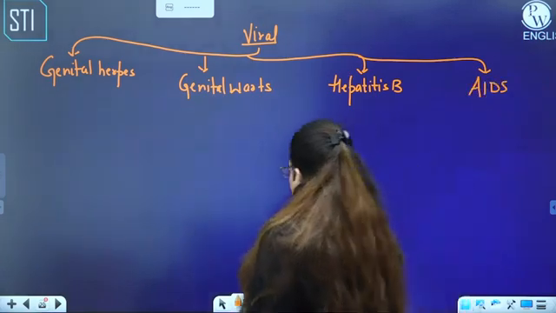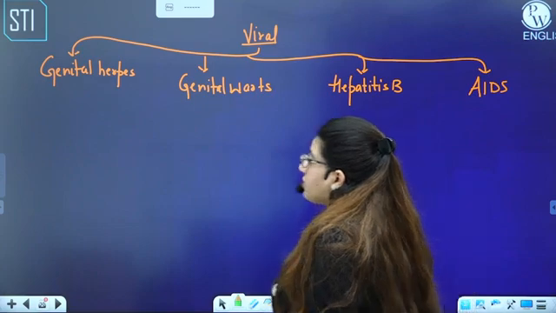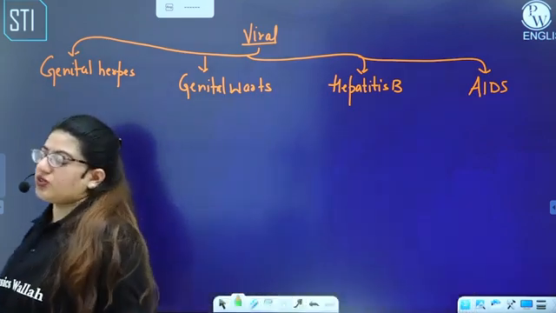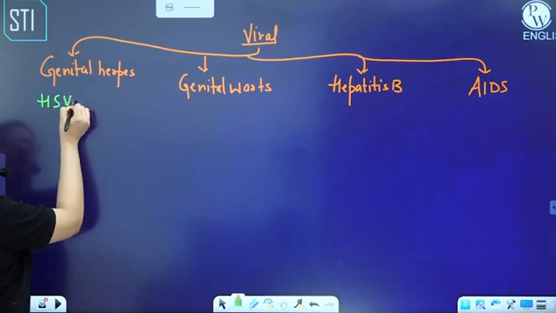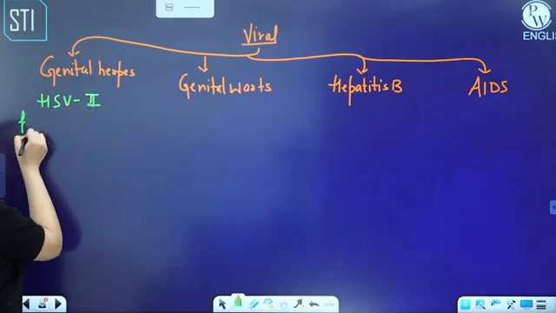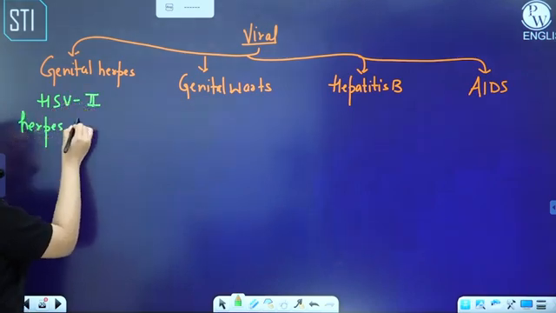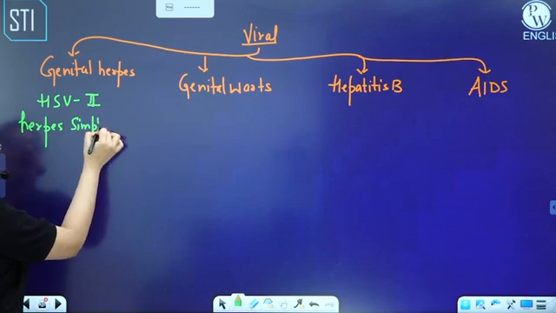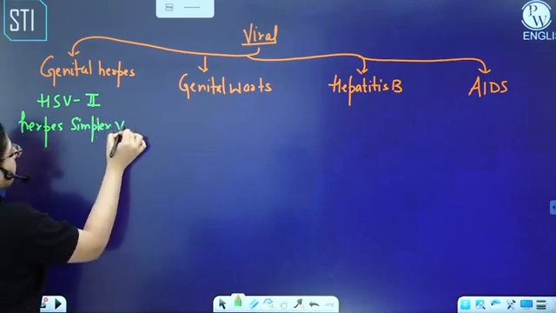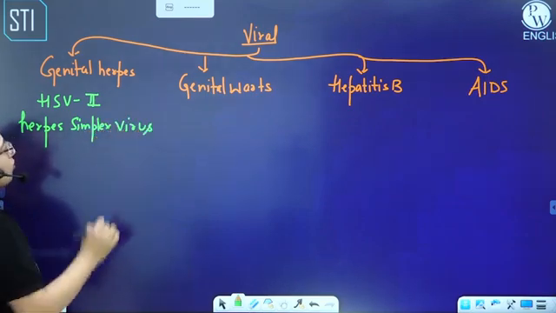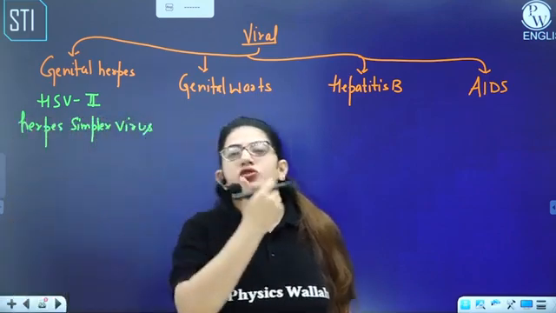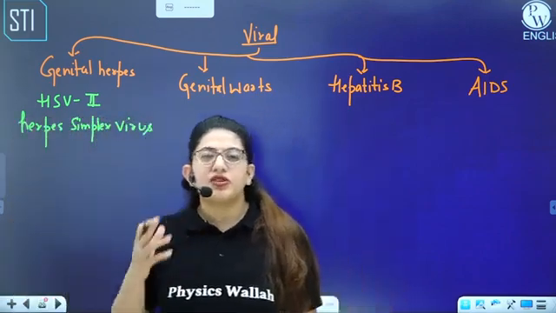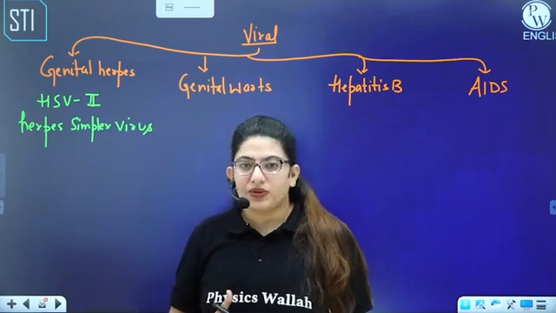Okay. Now, first of all, genital herpes. What is the causative agent? Obviously a virus. And what is the name of the virus? HSV2, herpes simplex virus. Why 2? Then there must be a 1 as well. HSV1 causes cold sores or blisters around the mouth, whereas HSV2 causes the sexually transmitted disease here.